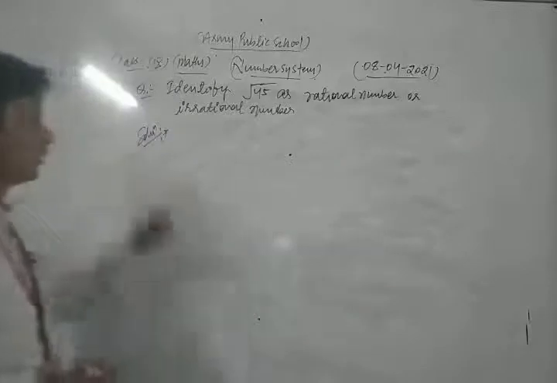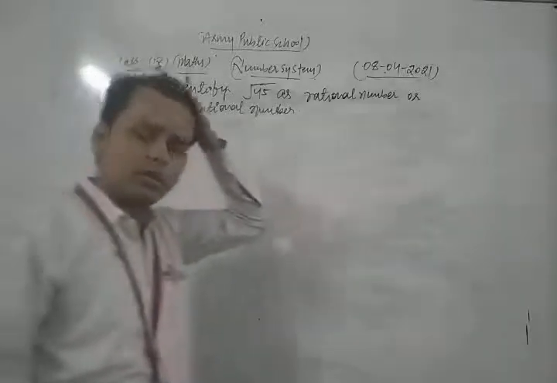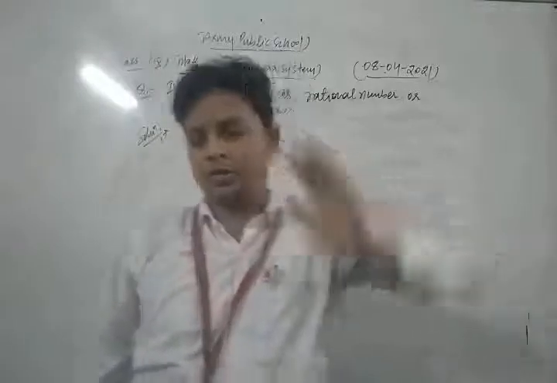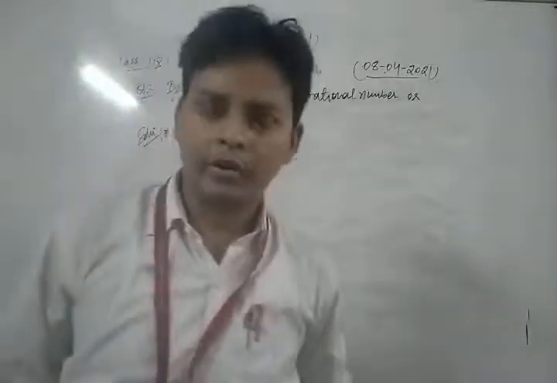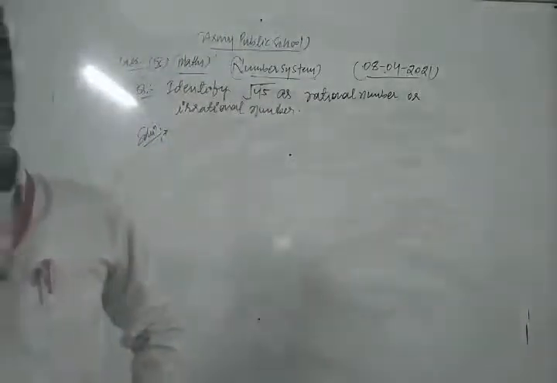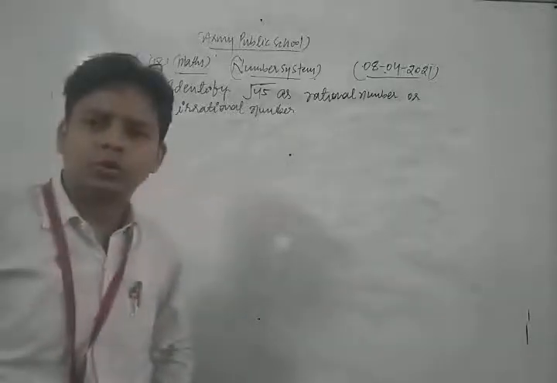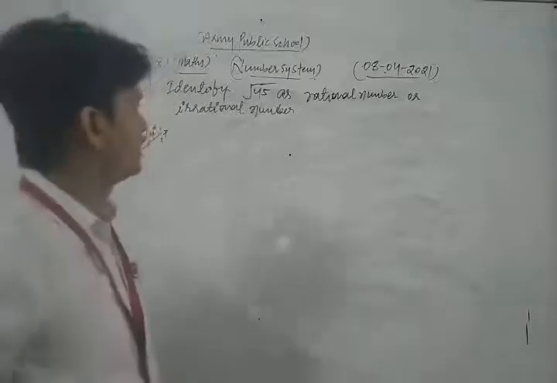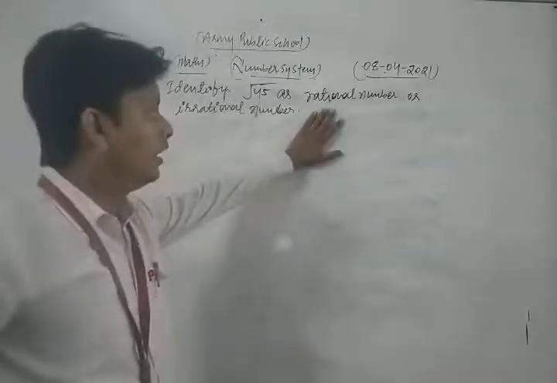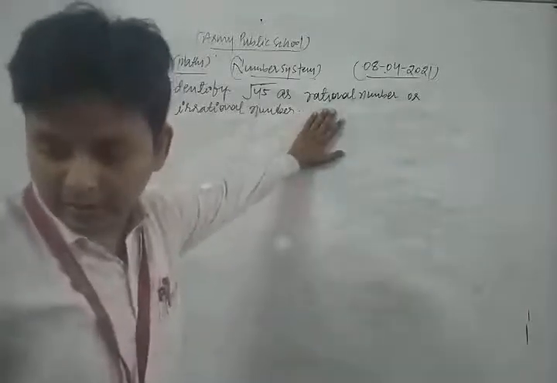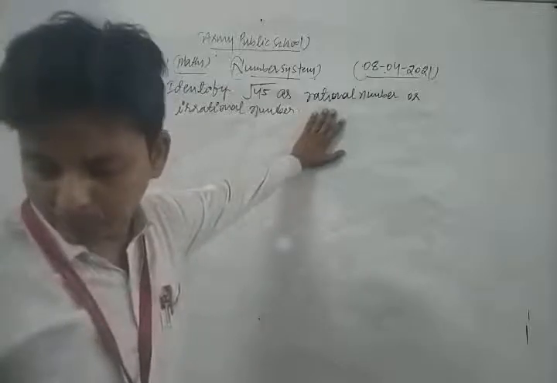Let's see its solution. What is the process to solve that type of question? Okay, identify root 45 as rational or irrational number. Now which is a very important topic. Okay, now let's see.